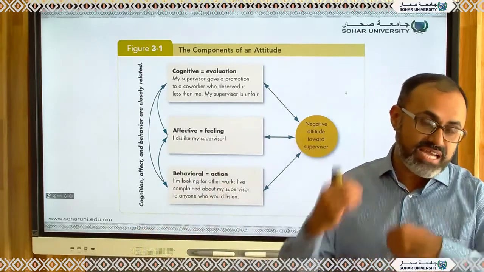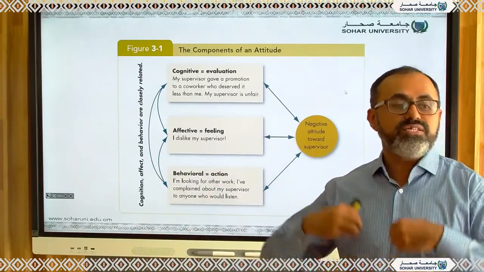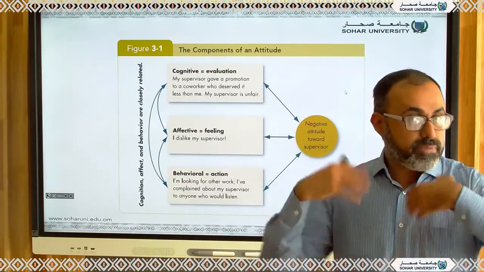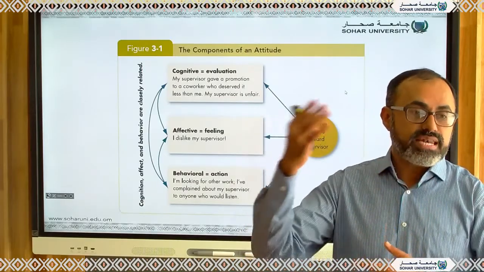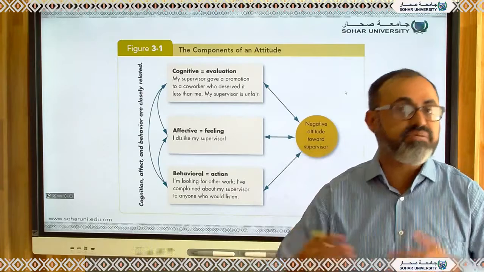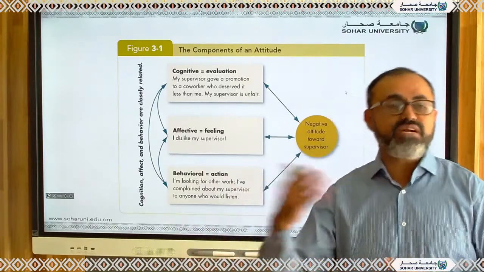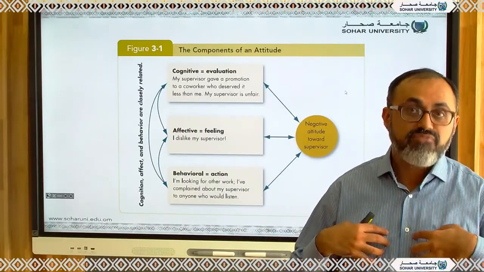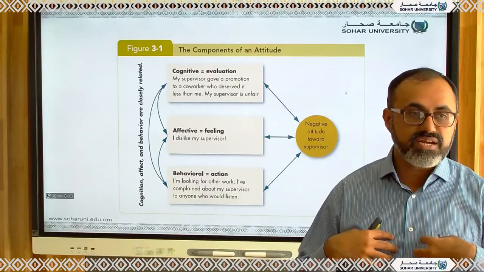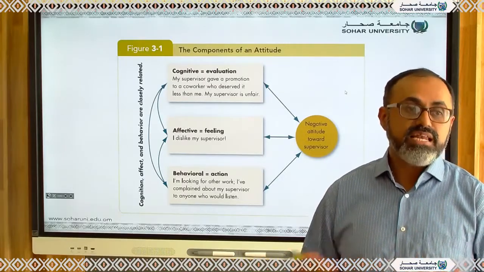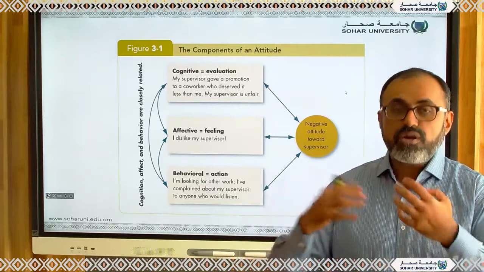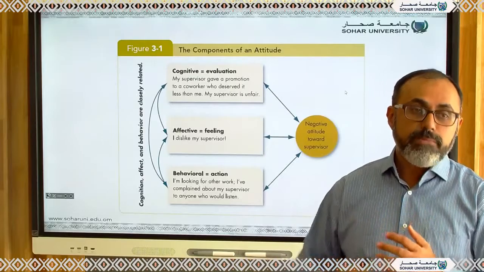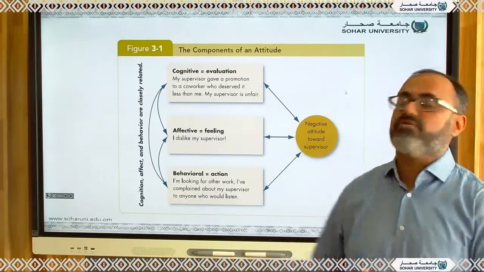So the final one is the action or the behavior. What will you do? You will start looking for a new job maybe, or you will not come on time. You will behave like this. So this is the way your negative attitude towards the boss has been developed. Similarly, it can be a positive attitude. For example, I have been given a proper promotion. What will you think? I like my boss. This is the affective part, or feeling. Then ultimately behavior. What will you do? You will happily do more job, more work, more responsibility. Now it is your positive attitude toward your supervisor.